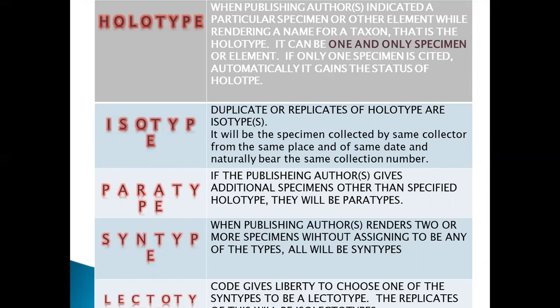Paratype: if the publishing authors give additional specimens other than the specified holotype, they will be paratypes. Syntypes: when publishing authors render two or more specimens without assigning any of them to be the type, all will be syntypes. Lectotype: the code gives liberty to choose one of the syntypes to be a lectotype.